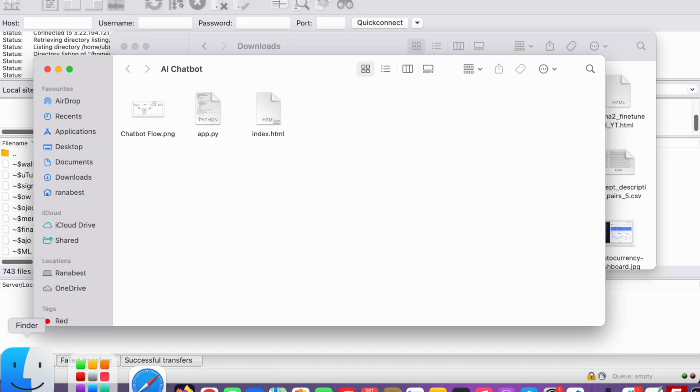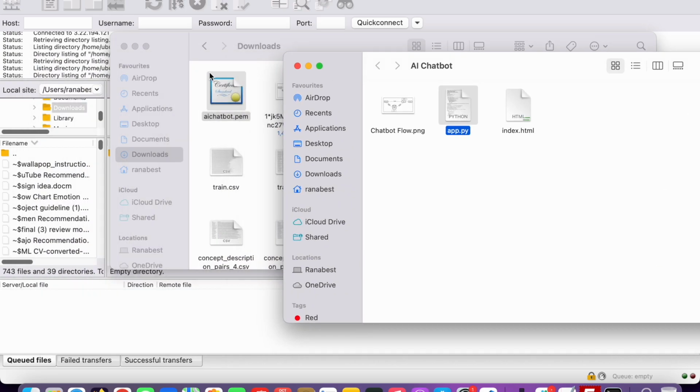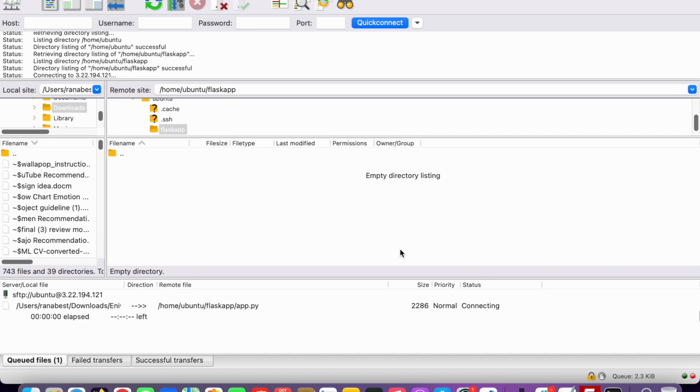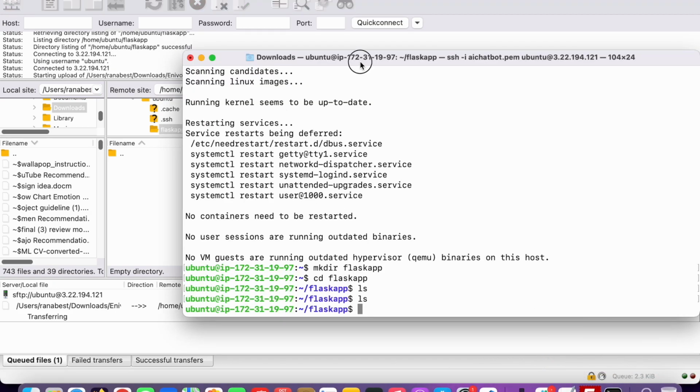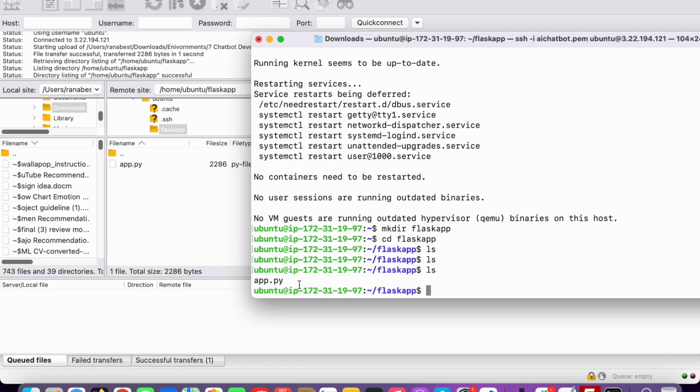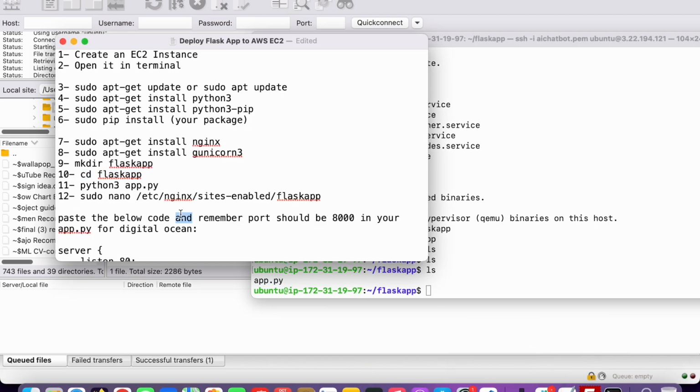So just upload this file, this app.py, upload it here. So our file is uploaded. Now let's type ls. Now this time you can see our file is there. So see what are the next instructions.